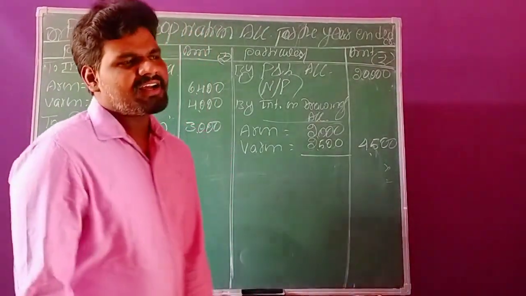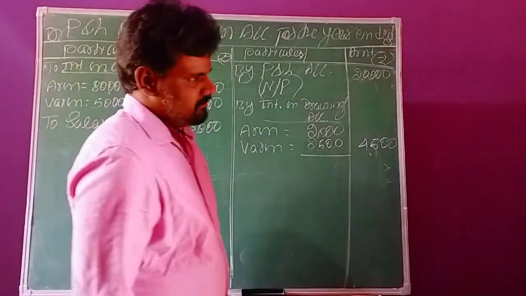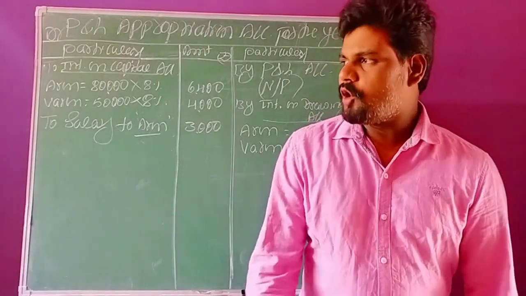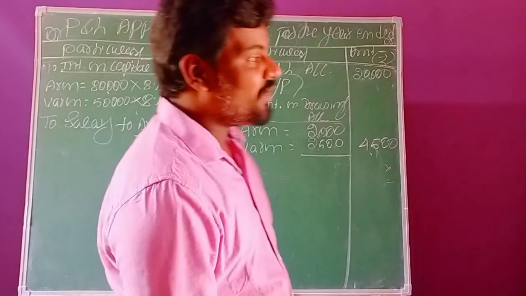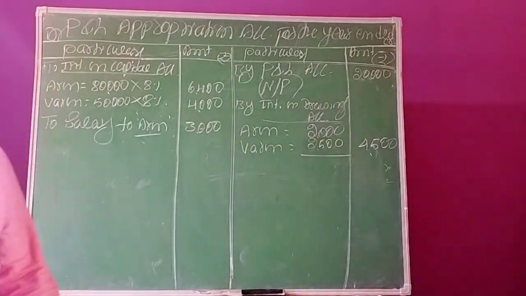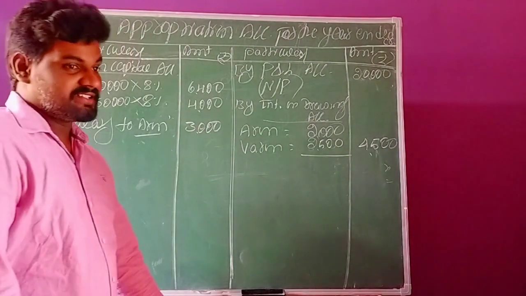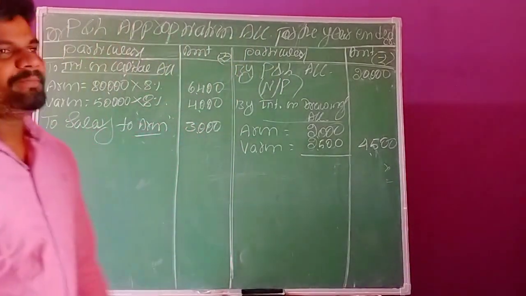Commission is an expense to the business, although on the partner's side it is income, but now we are preparing the firm's account. So we record this transaction on the debit side.